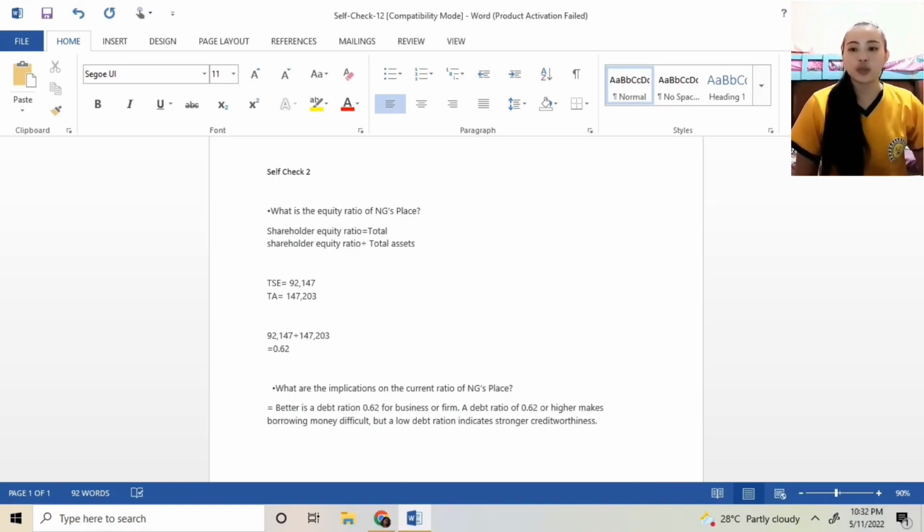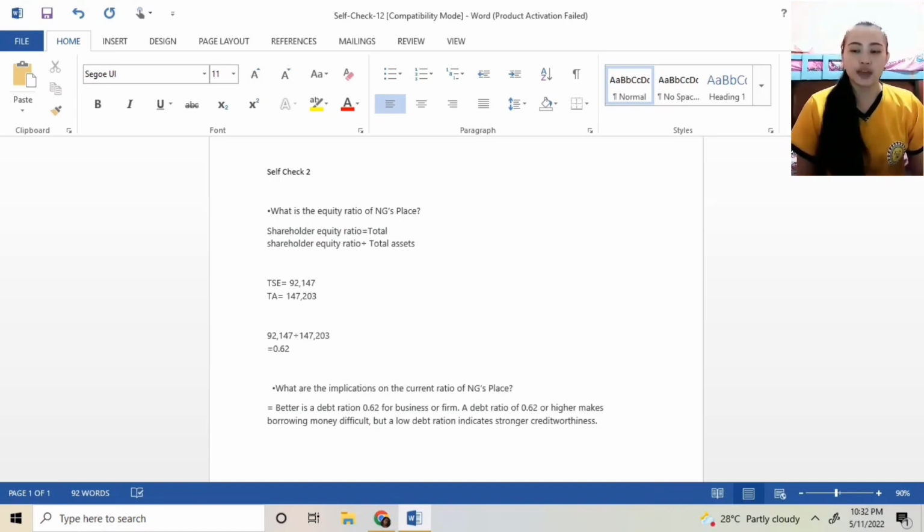For the total shareholder equity, they have 92,147, and for the total assets, they have 147,203. The total shareholder equity and the total assets will be divided, and you will get 0.62.